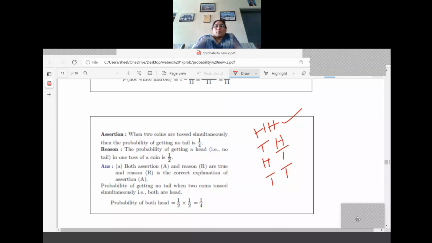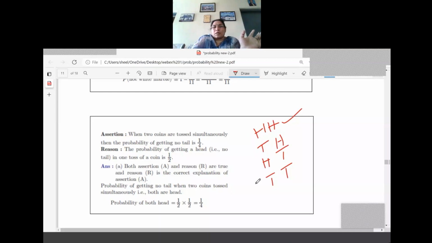So the probability of getting a head in one toss of the coin is 1 by 2. Both assertion and reason are true, and R is the correct explanation of the assertion A. Actually, the question is given for two coins, but the reason is given for the probability of getting a head in one toss of a coin.